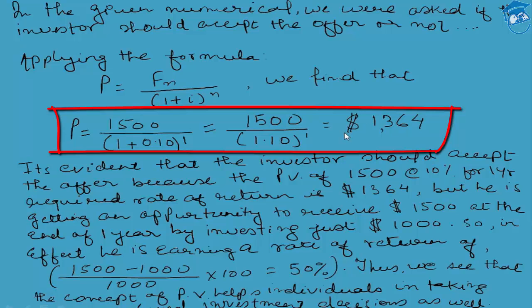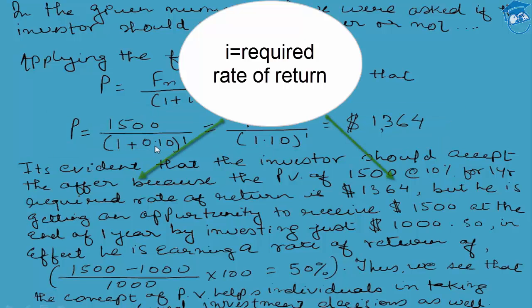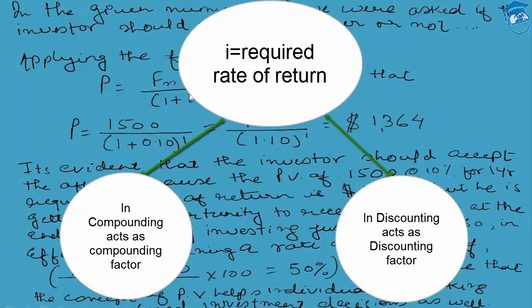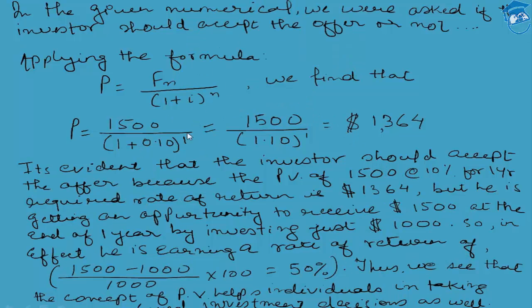One thing, students, always keep in mind, just a quick recap: in the case of compounding, I or the required rate of return acts as a compounding factor, while in the case of discounting, the same required rate of return or I acts as a discounting factor. So as and when we increase the I in the case of compounding, the future value gets bigger and bigger, while in the case of the present value calculation, the more the I across a longer n, the lesser will be the present value. So in compounding, this I acts as a compounding factor, while in the present value, this I acts as a discounting factor.